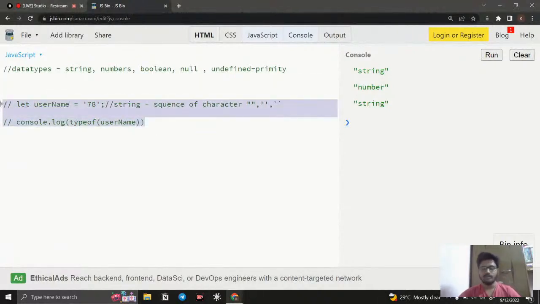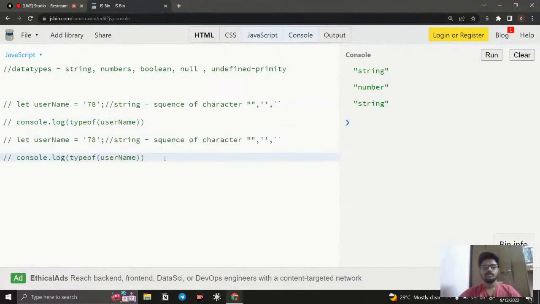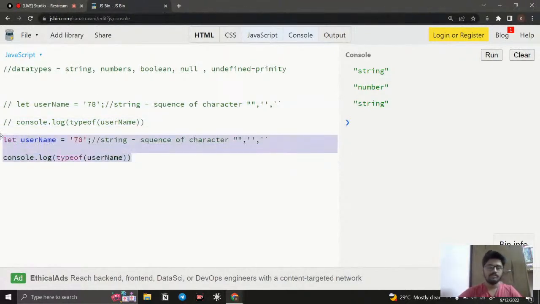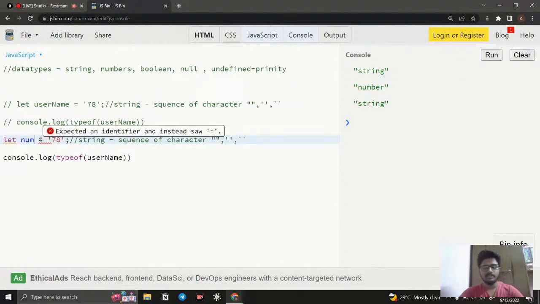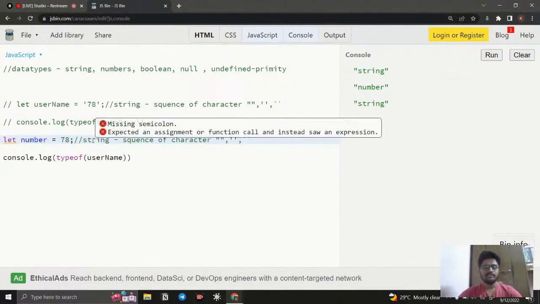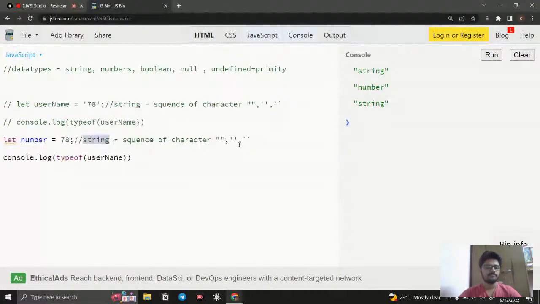The next thing we're going to do is work with numbers. In some other programming languages like C++ and Java, numbers are further divided into floats, decimal numbers, double, integer, like that. In JavaScript, everything is a number. For example, if I say 78, that is going to be a number.